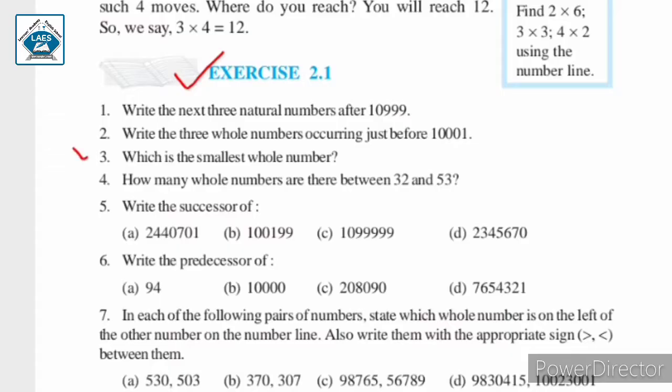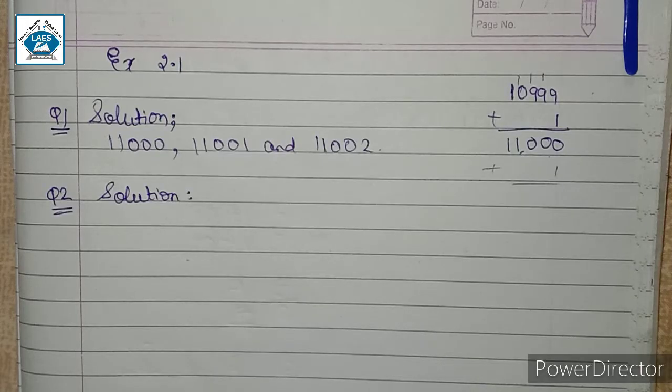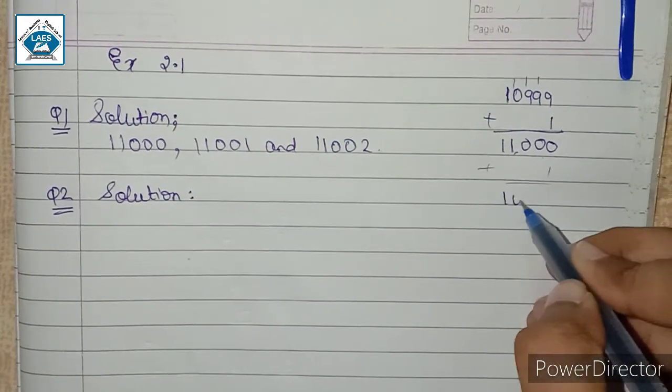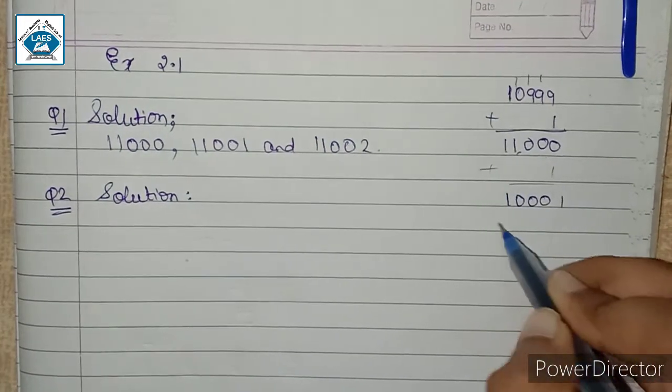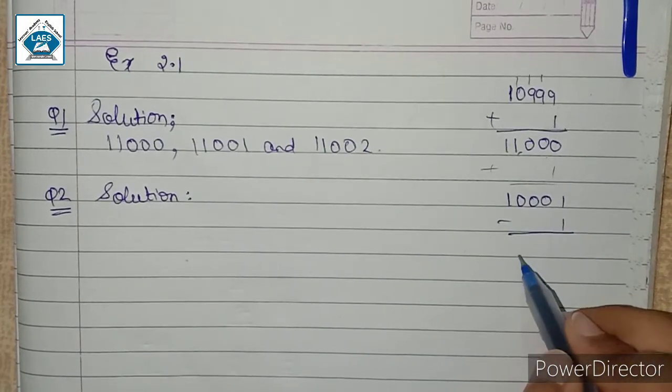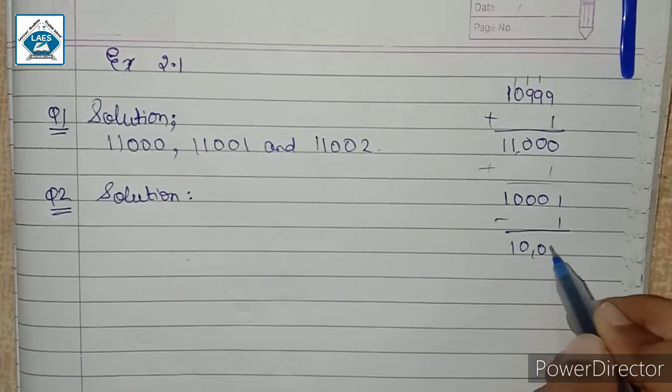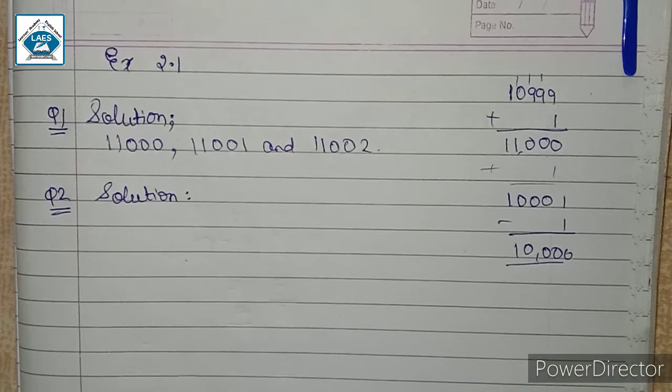Question number 2. Write the three whole numbers occurring just before 10,001. For finding three whole numbers occurring just before 10,001, we will have to first of all subtract 1 from 10,001. So we can say that the number will be 10,000.